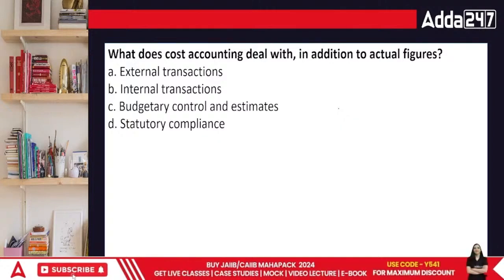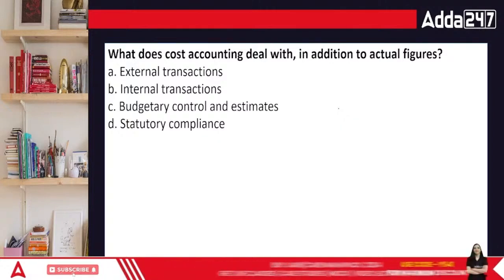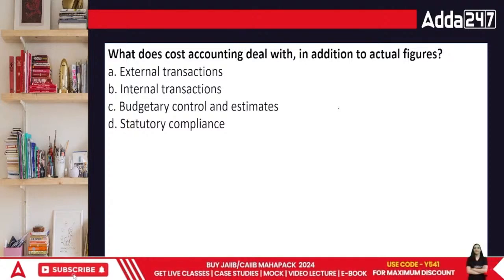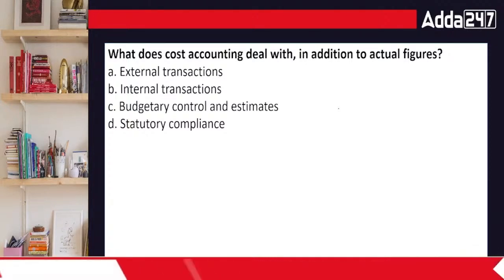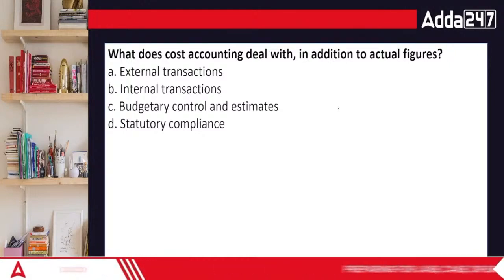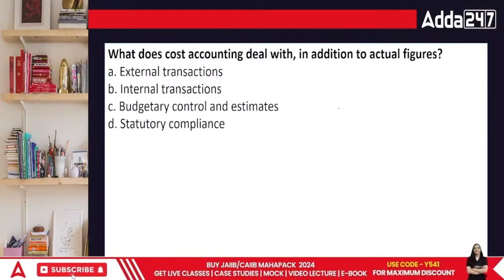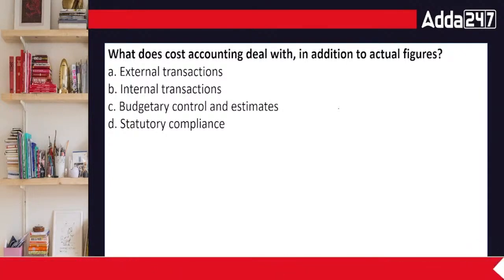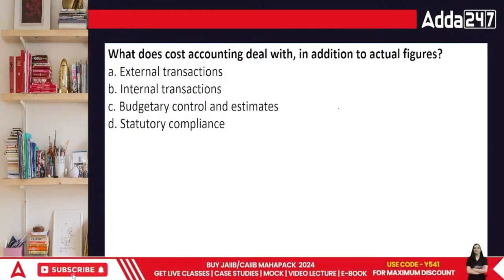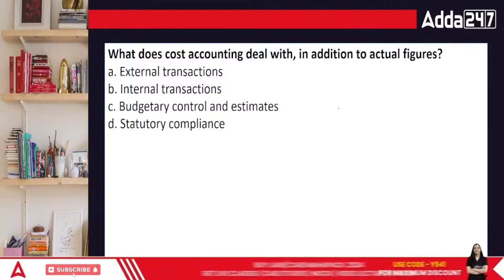What does cost accounting deal with in addition to actual figures? It actually calculates the actual figures, and gauges the preciseness of these things. The options are external transactions, internal or budgetary control and estimates, or statutory compliance.